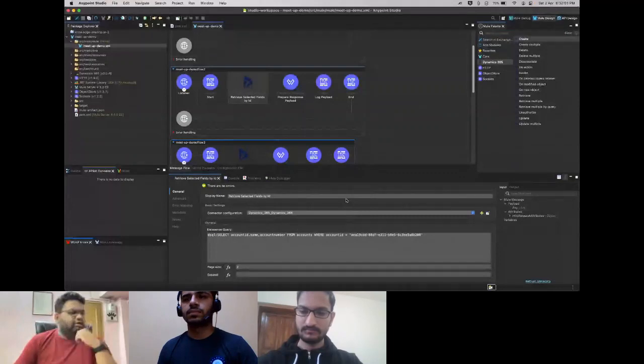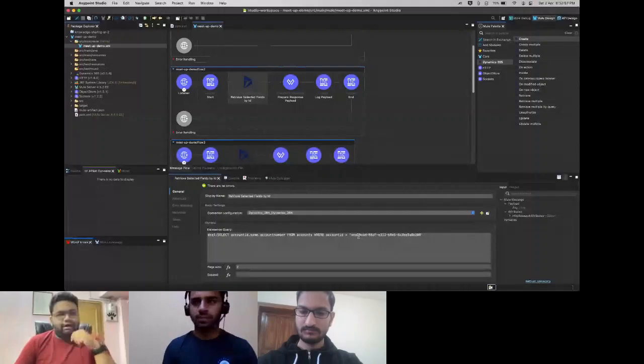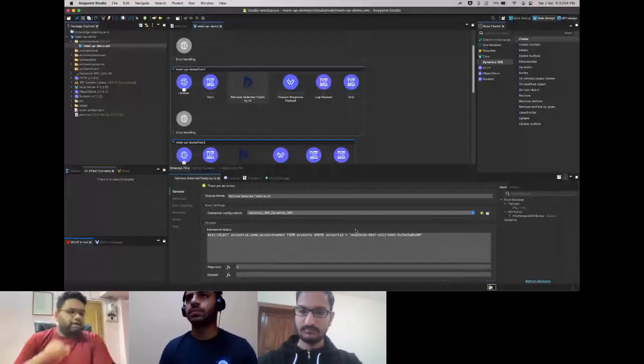Now, one thing to note here is, unlike the Salesforce connector or database connector, there's no parameterization here. So if you want to parameterize these values, you have to take help of DataWeave. You don't have an option to do colon and ID and then supply it as a parameterized value to avoid any SQL injection or something like that. So you have to take care of that yourself.